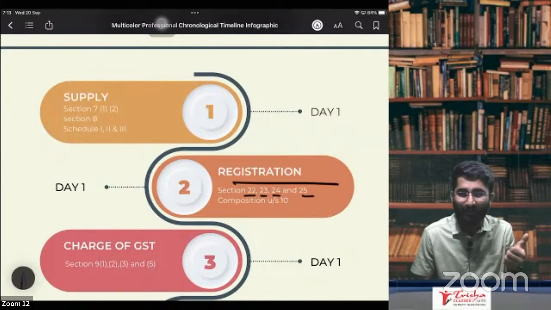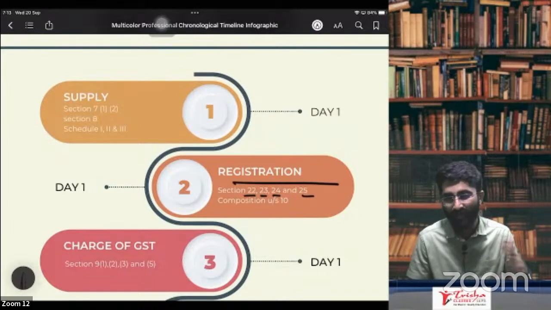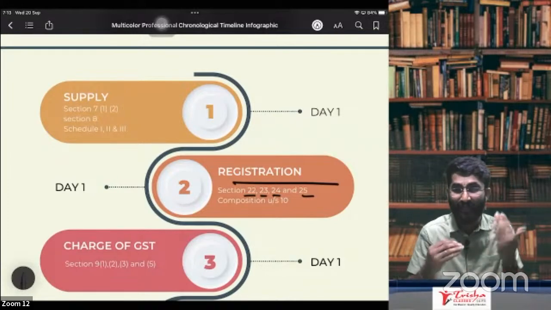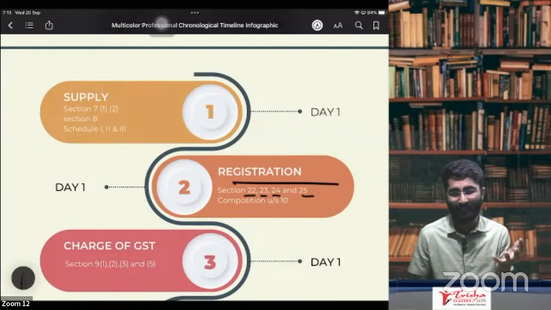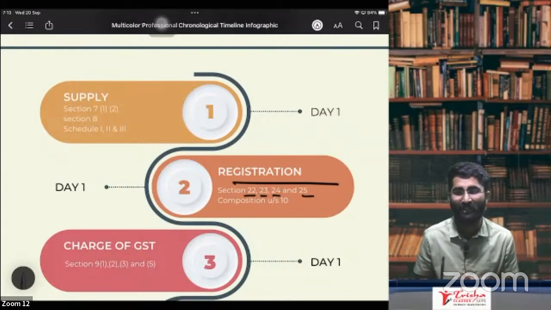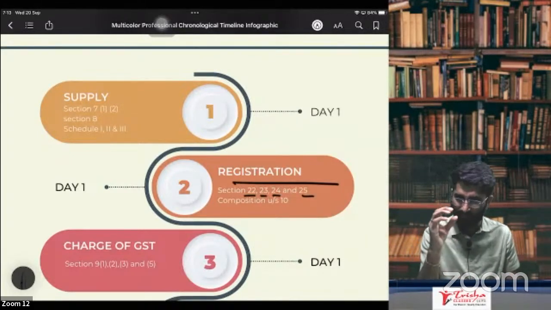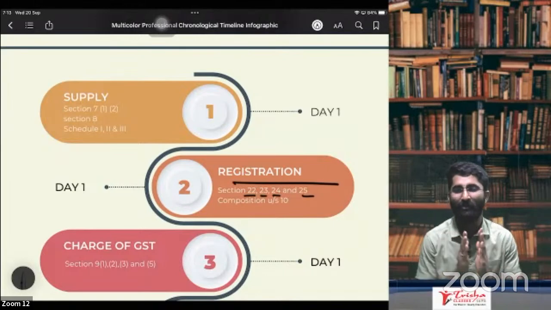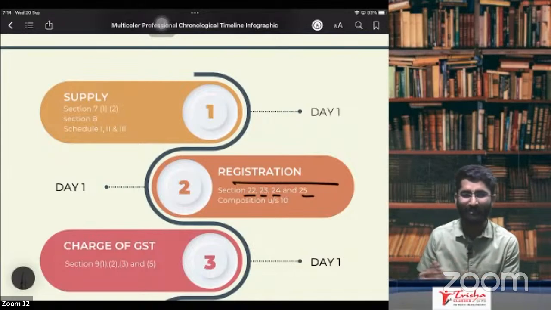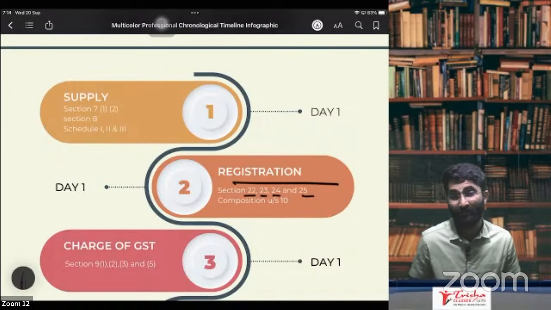And 26 is about deemed registration. 27 is about NRTP. 28 is amendment. 29 is cancellation of your registration. 30 is about revocation of cancellation of registration. Obviously we cannot cover that in detail, but I have provided some pages in this GST Park. In those pages, we are going to discuss just briefly, not too much. So just go through the chapters, and if you have any doubts, then you can ask me. Okay, so that is about the registration chapter.